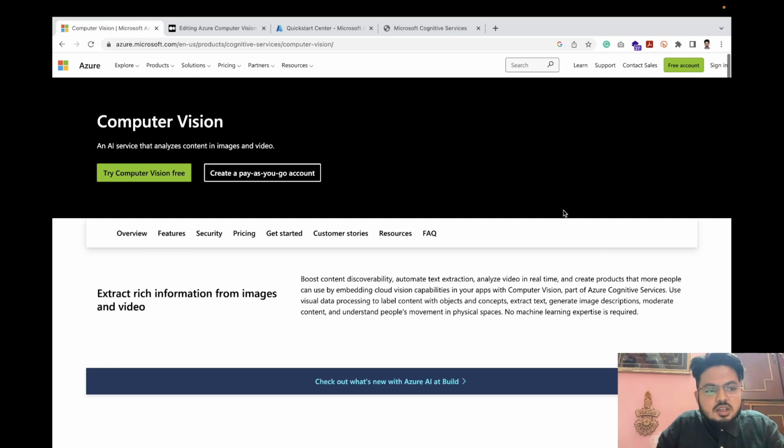With this, let us start with our first service of Microsoft, which is called Computer Vision.